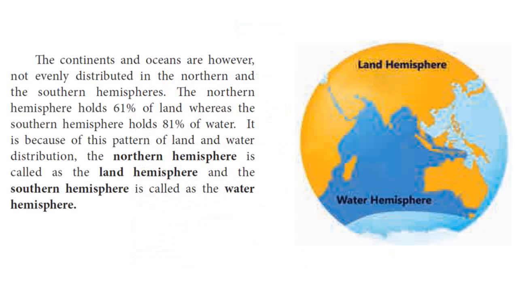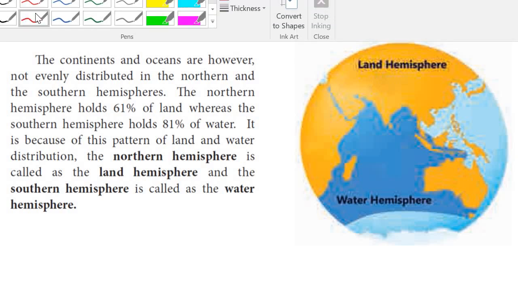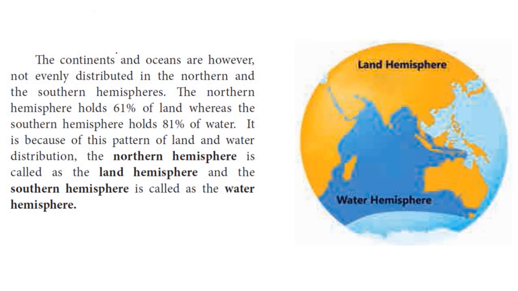Okay. Now, interestingly, the continents and oceans are, however, not equally distributed in both the northern and the southern hemispheres. You remember this concept? Remember the equator? The equator divides into northern hemisphere and the southern hemisphere.